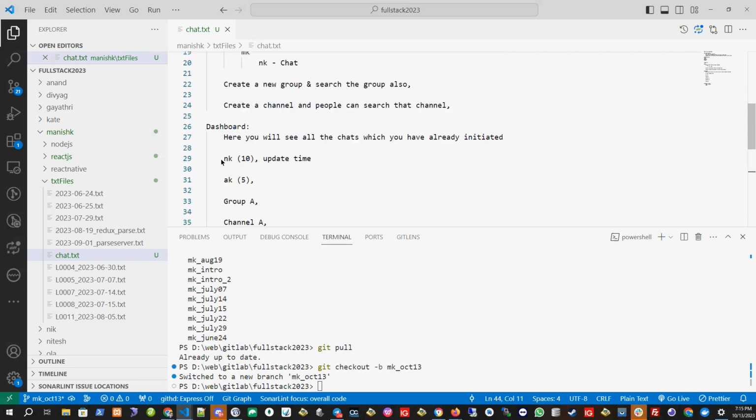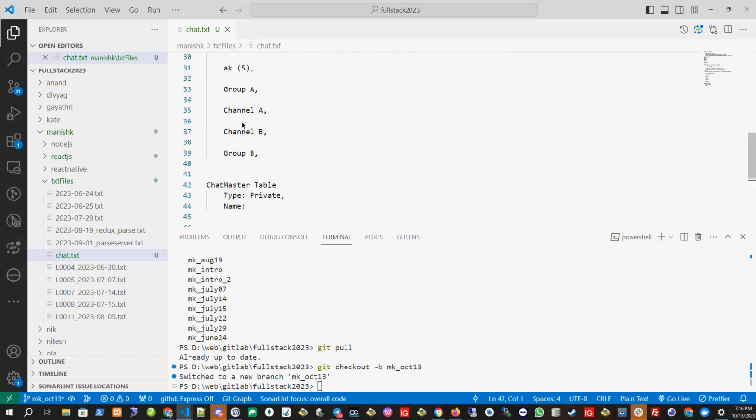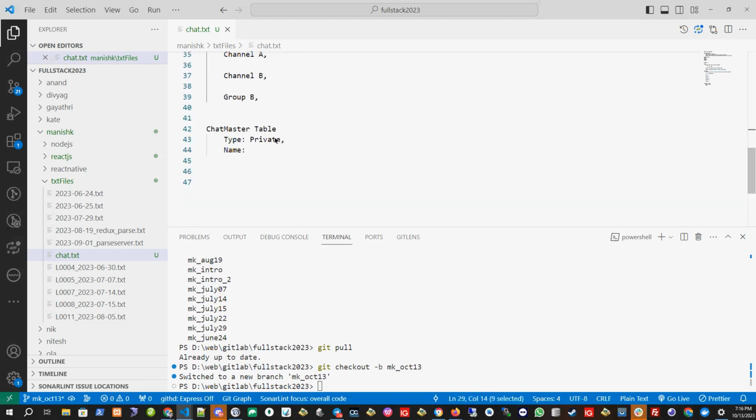One thing is I want to see this list. I was chatting with NK. I was chatting with AK. So I need one table for this, that is, whom I'm chatting with. So let's create another table, for example, the chat list table.